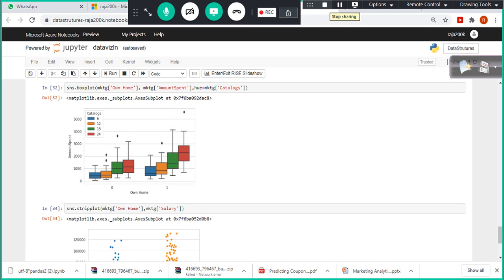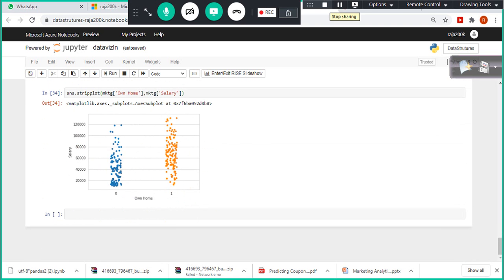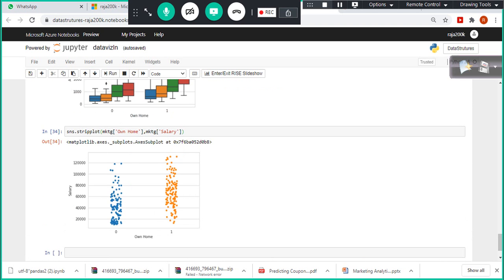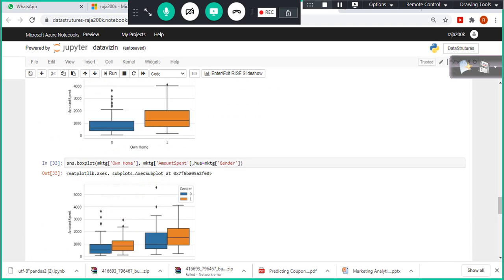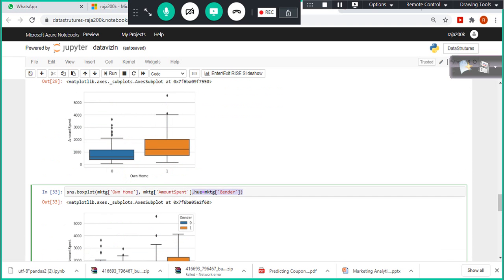Look at this. I have used something called a strip plot. The strip plot also gives me how scattered the data are within this one, right? Own home, yeah, I'm going to use this one here again. Not catalog, I'm going to use gender.